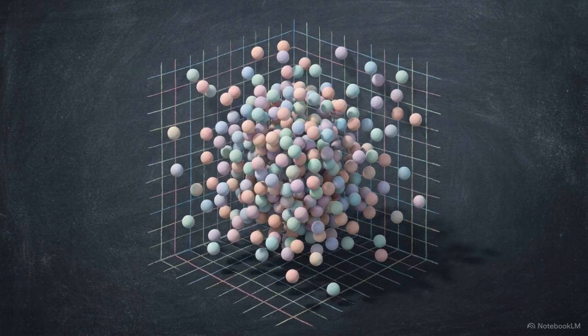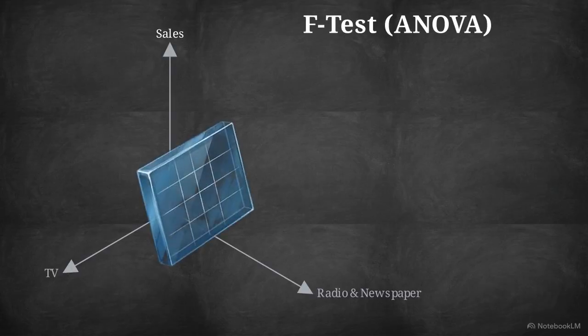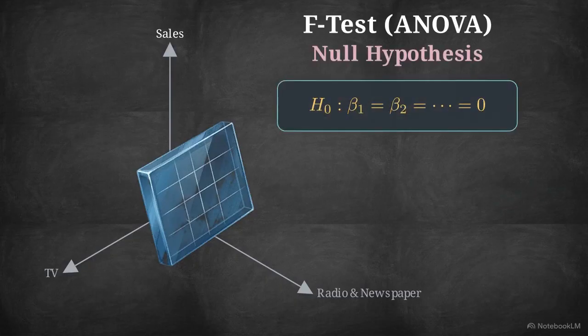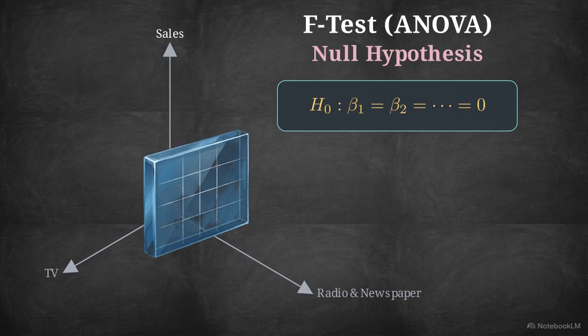But before analyzing the specific effect of radio or TV, we have to ask a foundational question. Does any of this data actually predict sales? To answer this, we use the F-test, or ANOVA. The F-test evaluates the null hypothesis, which assumes that every single coefficient parameter in our model equals exactly 0.